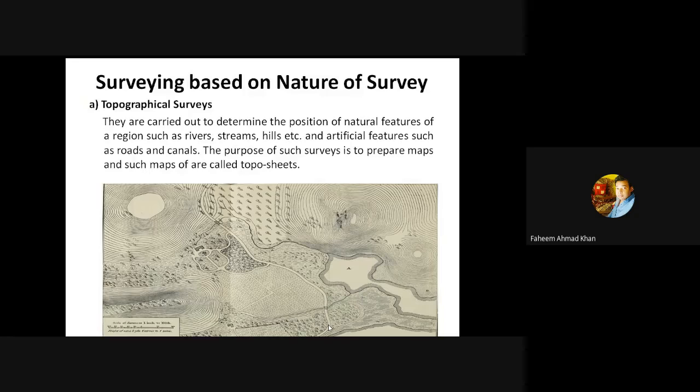You can easily locate the railway lines. You can locate important buildings such as church, temple, mosque, and different types of man-made structures which are mentioned on the topo sheets. The topo sheet is scaled to some unit. For example, a scale of 1 inch to 100 feet has been given in this example. So a topographical survey is conducted to find out some kind of features. It may be natural or artificial.